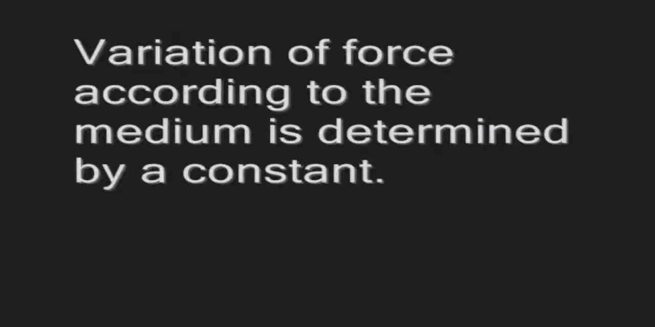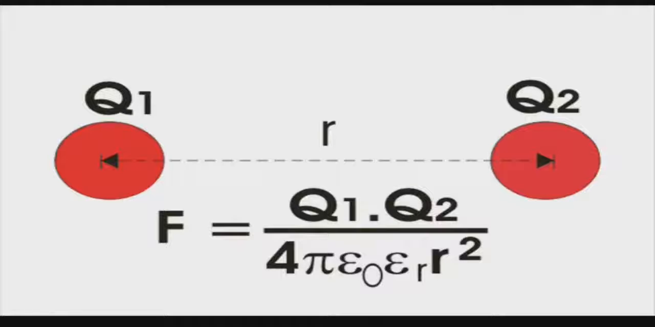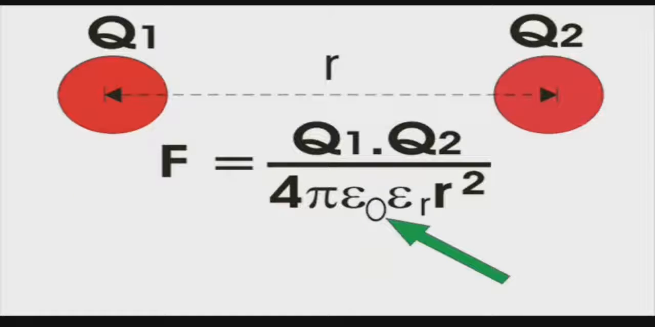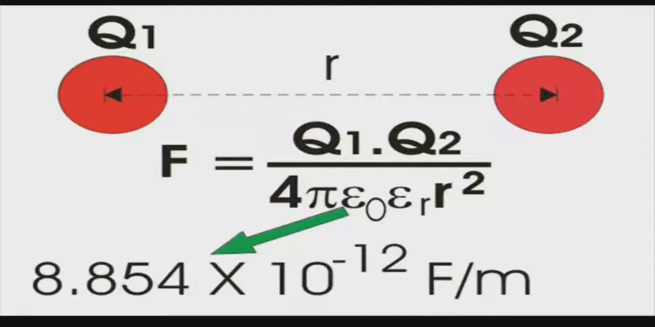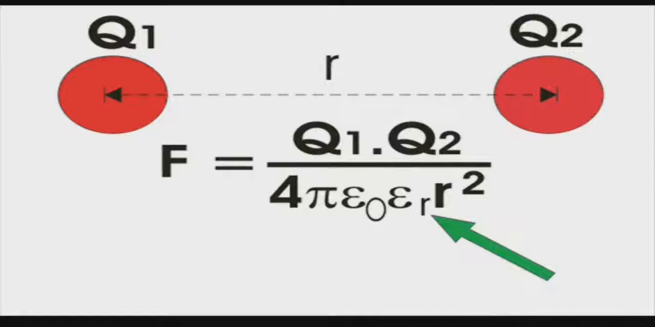Variation of force according to the medium is determined by a constant. Say this is r. The force acting between the charges is expressed as F equal to Q1 into Q2 divided by 4 pi epsilon 0 epsilon r into r square, where epsilon 0 is the permittivity of air or vacuum and its value is 8.854 into 10 to the power of minus 12 farads per meter, and epsilon r is the relative permittivity of the surrounding medium with respect to the permittivity of air or vacuum.